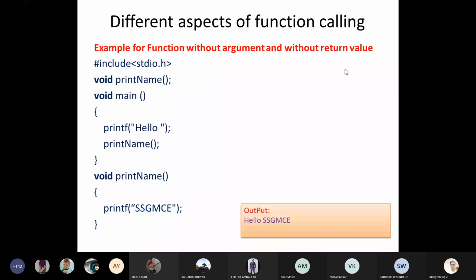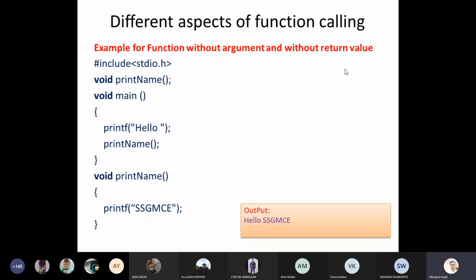So this is a function without arguments and without return value. We have the function print name without any argument list. As you are aware from previous lectures, an argument list like integer x, integer y can be put into the brackets, but here this kind of argument list is absent. Just concentrate over there: you can find the return type as void.